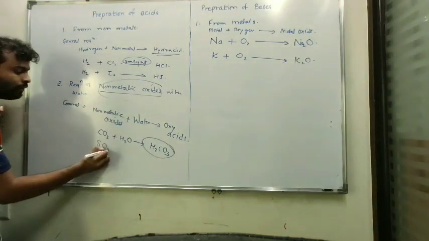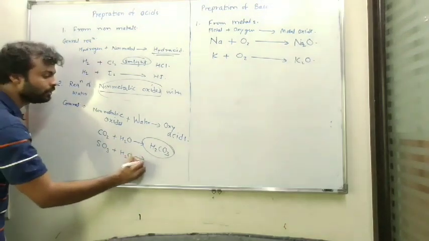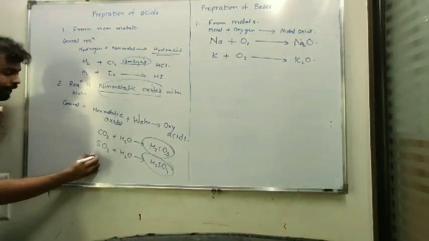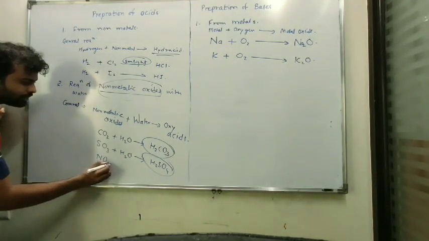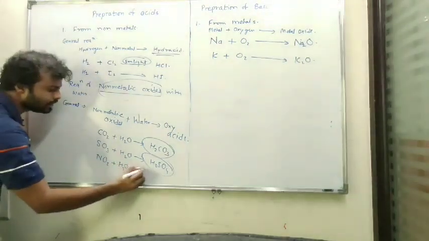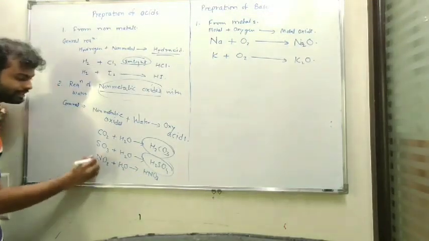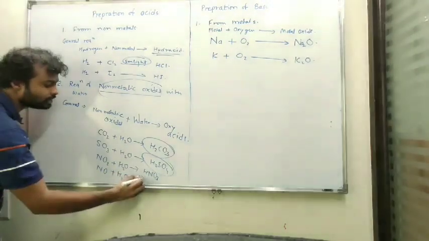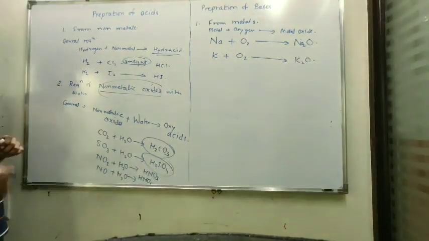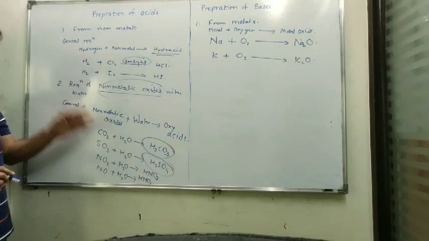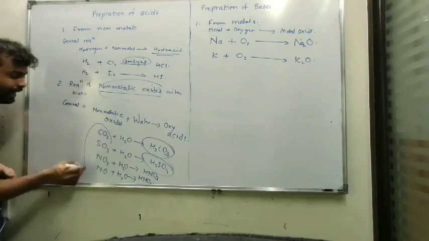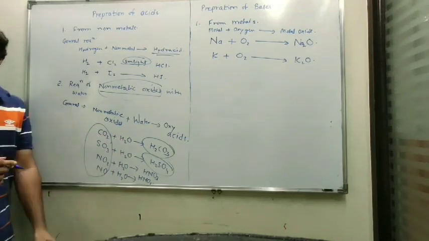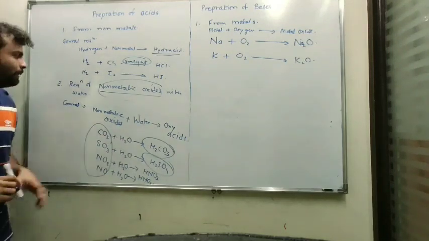If I treat sulfur trioxide with water, it produces H2SO4, which is also called sulfuric acid. If I treat nitrogen dioxide with water, it produces HNO3, which is nitric acid. If I treat nitric oxide with water, it produces HNO2, which is called nitrous acid. So there are many acids which can be prepared by treating non-metallic oxides with water. This is the second way of preparation of acids.